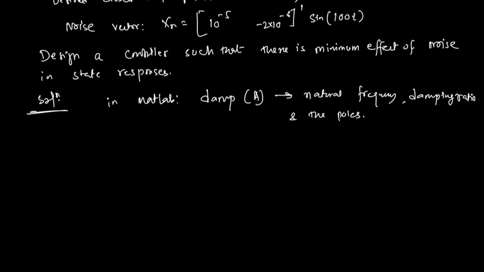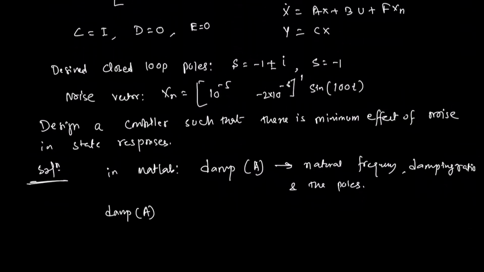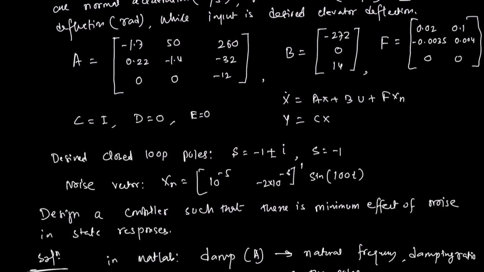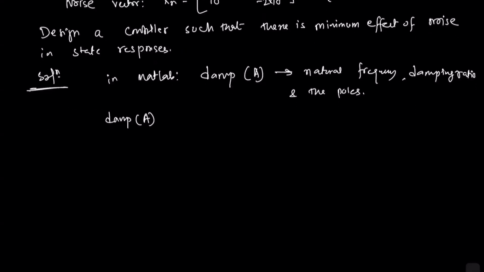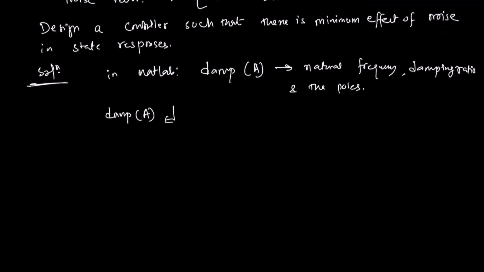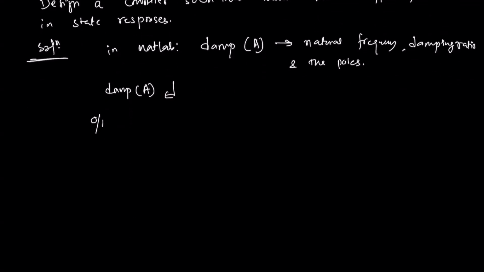So for our particular example, DAMP of the A matrix, which gives this matrix, and if you enter it in the MATLAB command, we have the output: natural frequency, damping ratio, and poles.